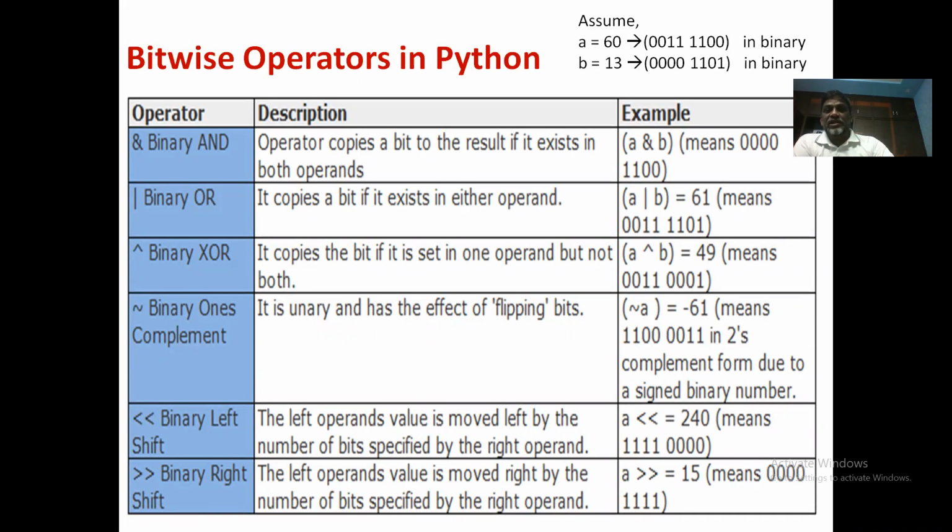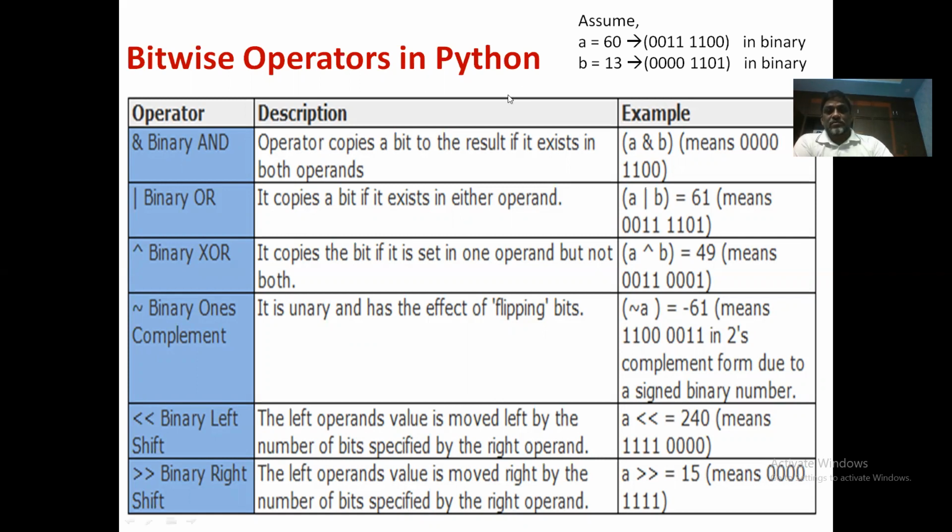If you can recollect the 7 categories of operators we listed in the earlier session, they are arithmetic operators, assignment operators, relational operators, logical operators, bitwise operators, membership operators, and identity operators. Among these, we have discussed the first 4 categories in our earlier class. So today I will continue with the 5th one, that is bitwise operators in Python.